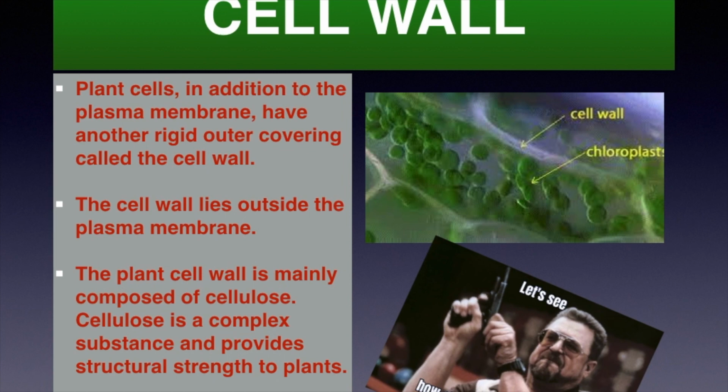Now, the cell wall, you must remember, is not present in animal cell. One major difference between the animal cell and the plant cell is that plant cells have a cell wall and animal cells do not have a cell wall. So, what is the reason behind it? The reason is very simple.